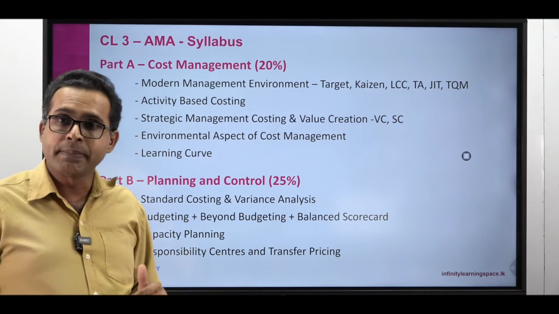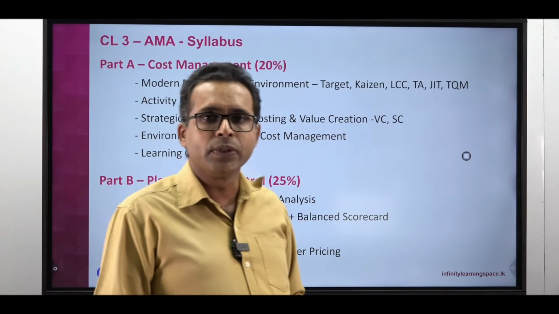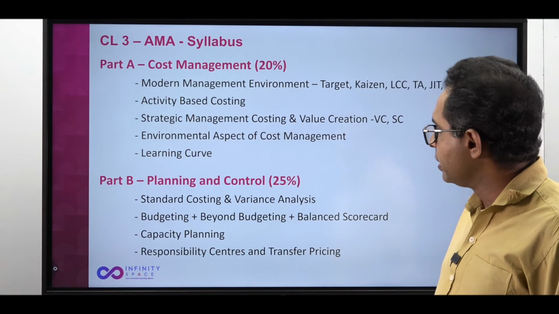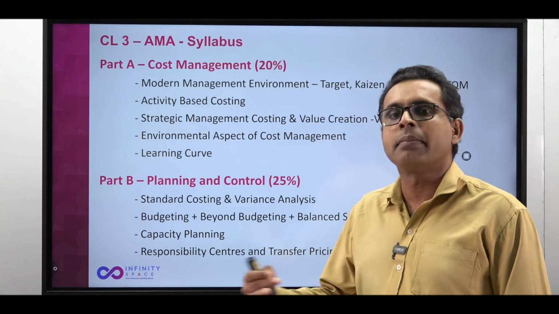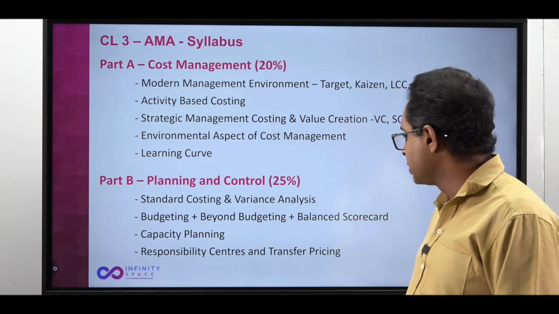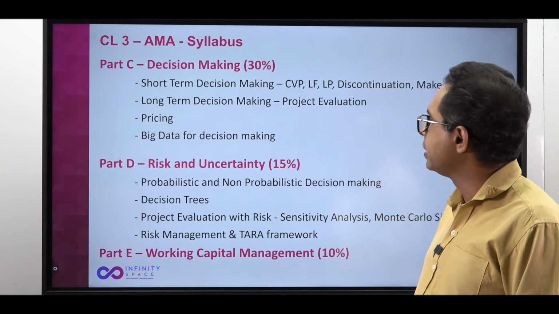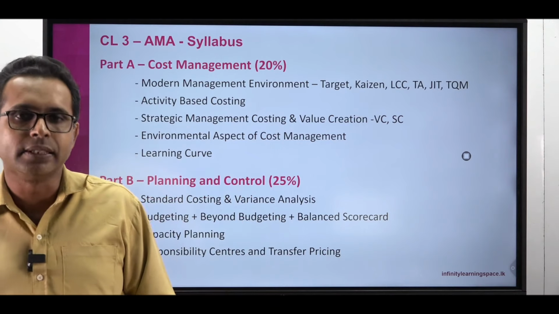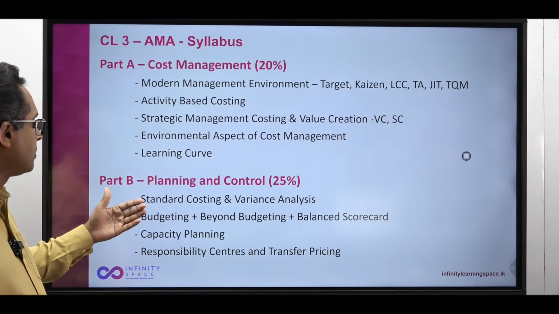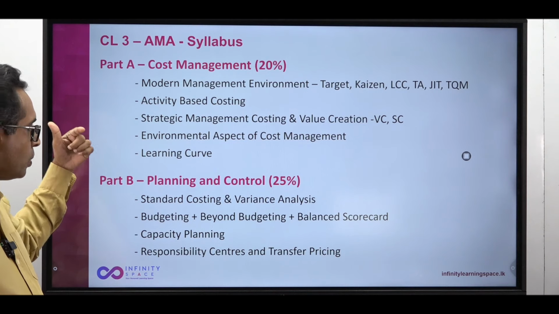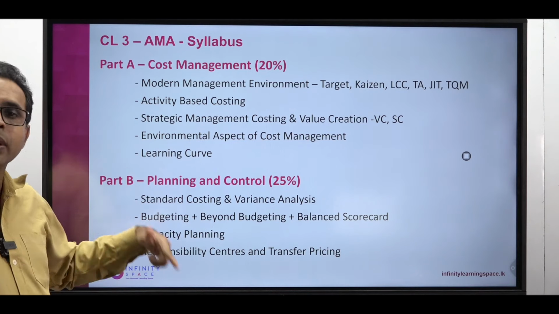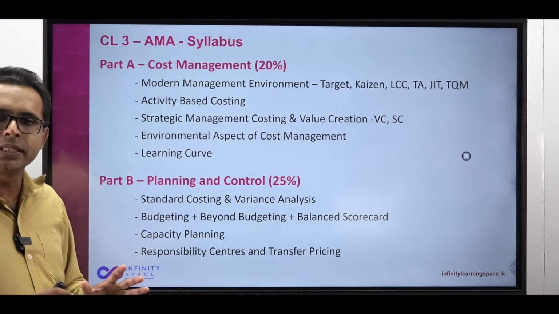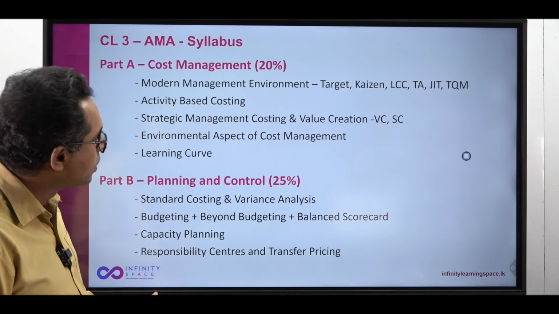Capacity planning or capacity management. Again, there have been a few questions recently, about 10 marks, or maybe capacity planning, some area can come under MCQ as well. Responsibility centers and transfer pricing. Now, actually speaking, this is the way the Chartered Institute has categorized the areas, just to give the weightage, because sometimes you get questions only out of standard costing or budgeting, and you can get a question out of transfer pricing or responsibility center. So you balance the paper weightage around 25% to 30% with those areas.